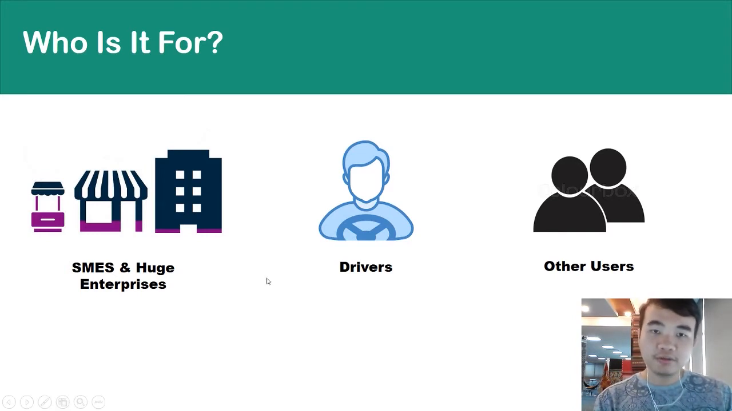And also, the second users that will use our DMS would be the drivers. So the drivers can also sign in to our DMS, create an account, and use our DMS in order to search for any vacant positions that are offered by the SMEs and huge enterprises.